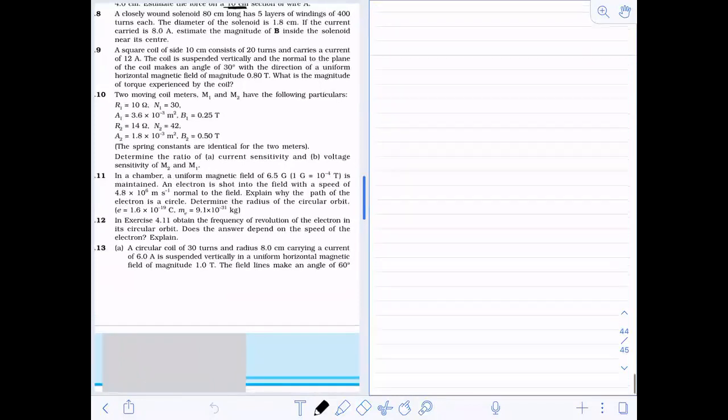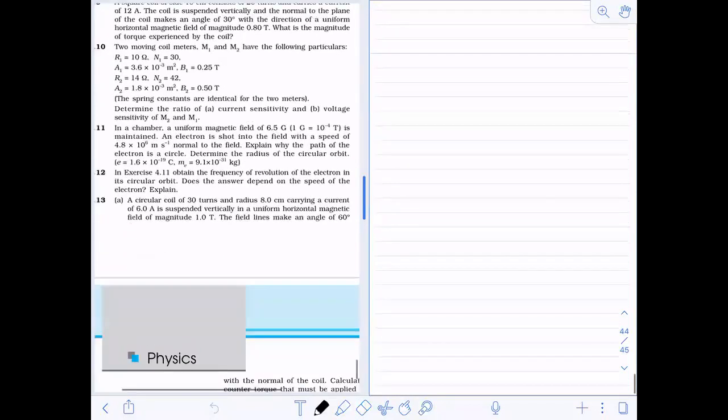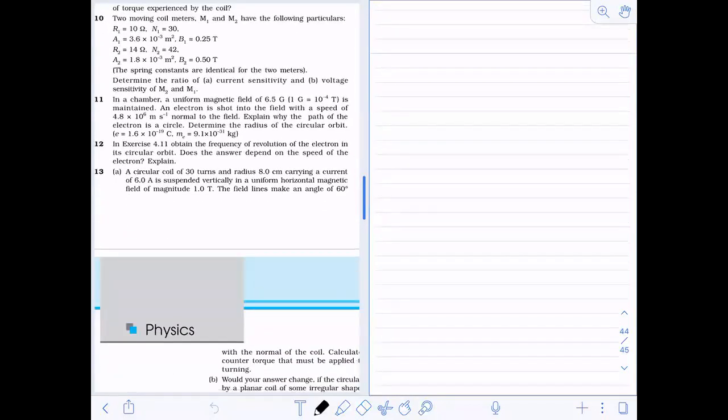So question number 11 says, in a chamber, a uniform magnetic field of 6.5 Gauss is maintained. An electron is shot into the field with the speed of 4.8 into 10 power 6 meter per second, normal to the field. So there is a chamber in which we have a magnetic field given.